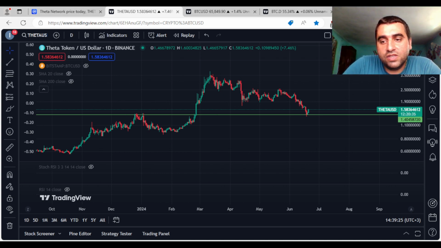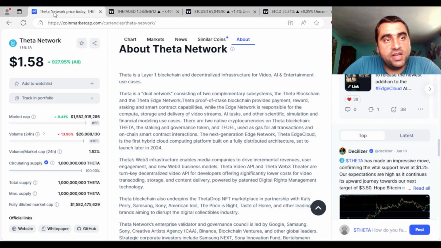Today it is 20 June 2024 and right now Theta Network is at about 1.58 US dollars. The market cap is around 1.58 billion US dollars and it's situated in 56th position on CoinMarketCap. The volume in the last 24 hours is around 26.22 million US dollars and it's situated in 185th position on CoinMarketCap. I truly believe that the volume in the last 24 hours is a little bit low, but this token will have much room to grow. I truly believe that this token will perform very well, especially in the next altcoin season. Why is that? You will see in the next minutes.